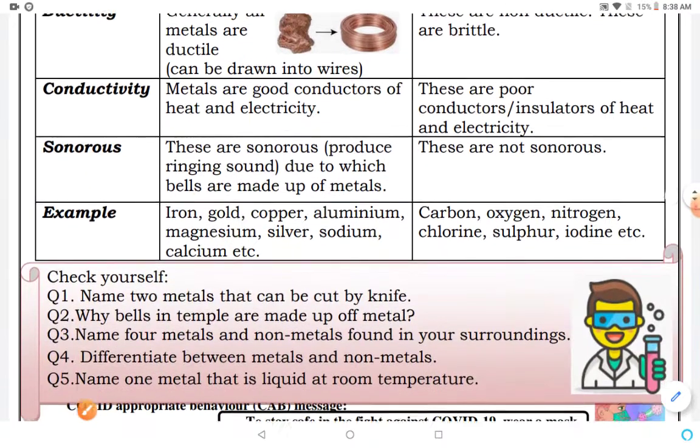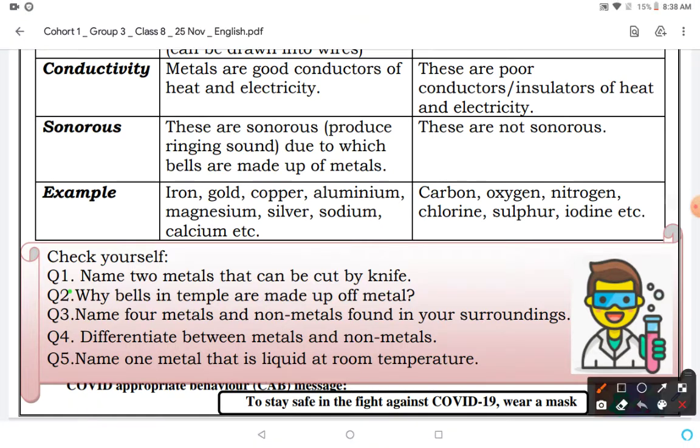In the second question, why are bells in temples made of metal? The answer to this question is here. Metals are sonorous, due to which bells are made of metals. Next question, name four metals and non-metals found in your surroundings.